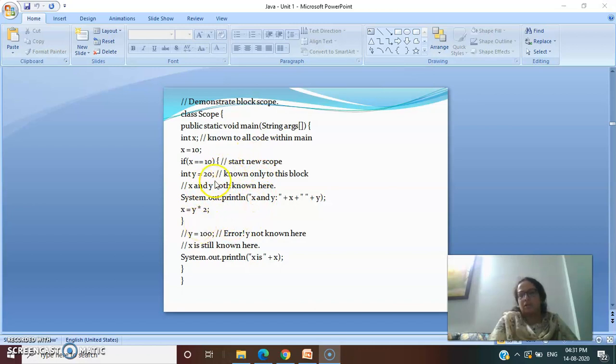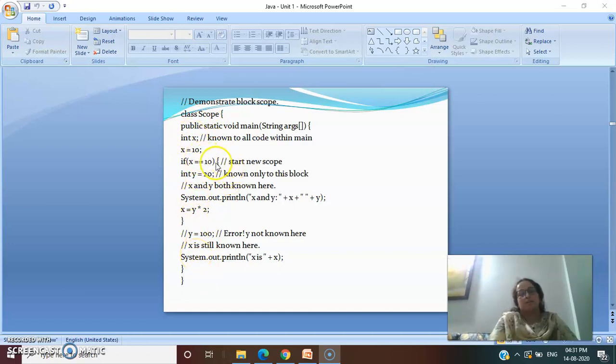That means you're creating a new scope. So in Java we can declare variables within different blocks. ये जो scopes हैं हम क्या कहते हैं? Blocks कहते हैं. So in this main function we have declared a variable x that is of type integer. The comment that we have written over here is that it is known to all code within main. So whatever code you write within this main, this x variable will be known to all the code.